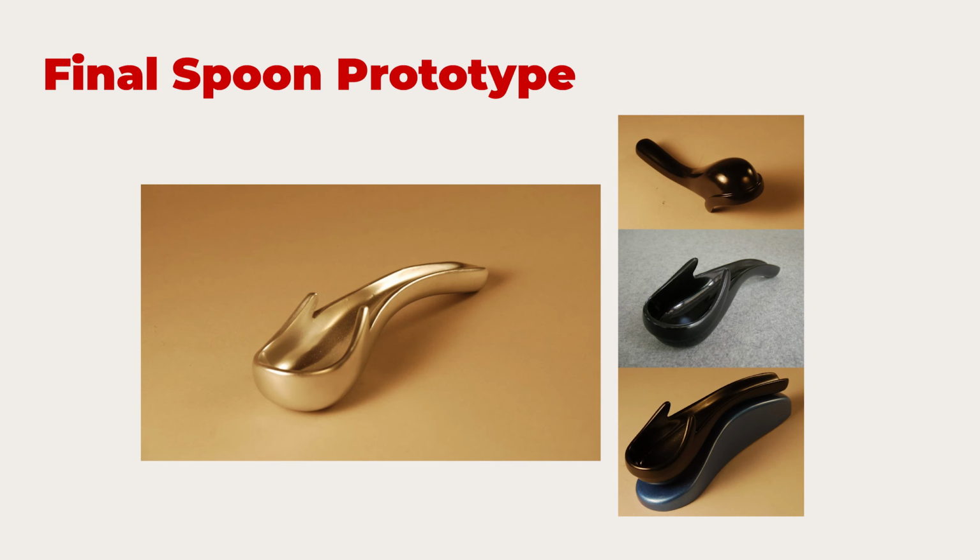And this is the final prototype he built, and it could rest on the soup bowl, and it can be used to drink from the back also if some kid is going to play with it. So he made a nice groove at the back so it can cool the soup and drink reverse. I think children like to do that a lot. He didn't say children's soup spoon, but he just called it a soup spoon.